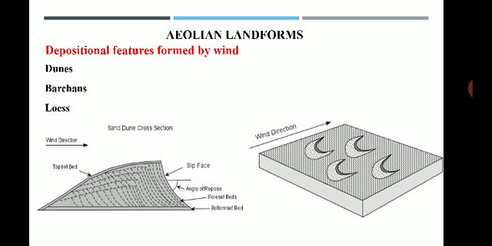Now let us understand the depositional features which are formed by wind. Wind is carrying the sediments and it is depositing at a place, right? So which type of features are formed as a result of deposition? Depending upon the carrying capacity of the wind, the material is deposited. Whenever the velocity of wind is checked or it is stopped because of one reason or another, the part or the whole load which is carried by the wind is dropped and deposited